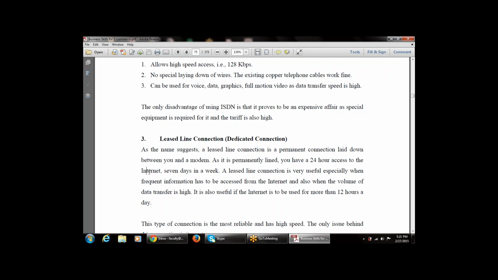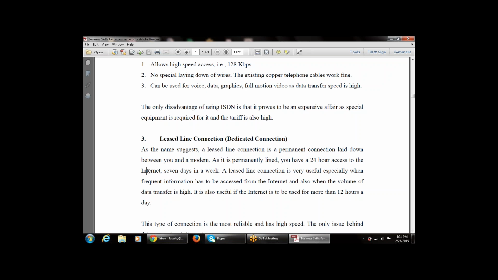Whenever there is a requirement for frequent access to information from the internet, and the volume of data transfer is high, we need a leased line connection.